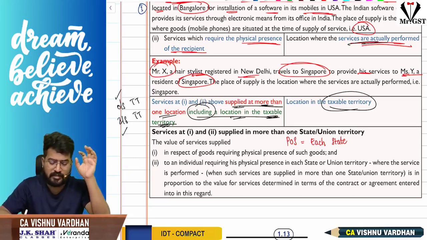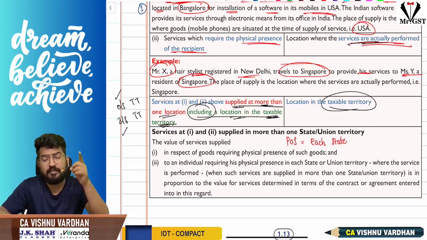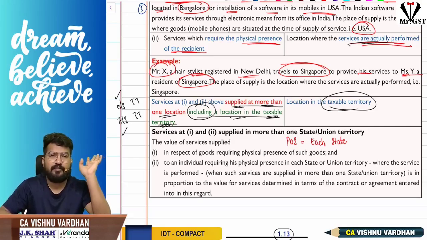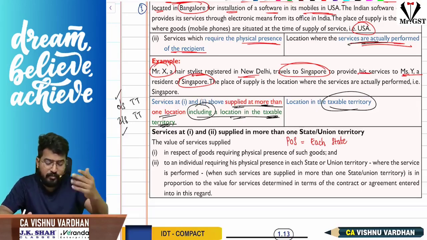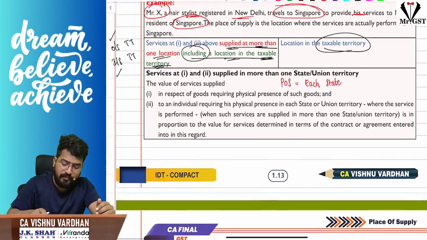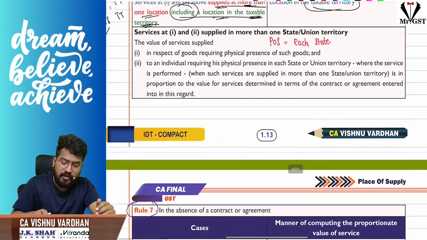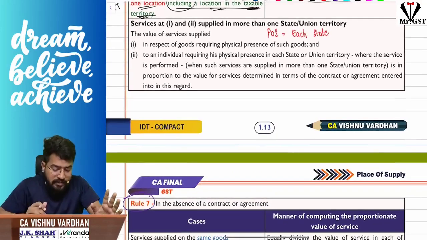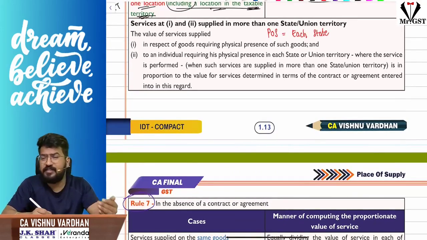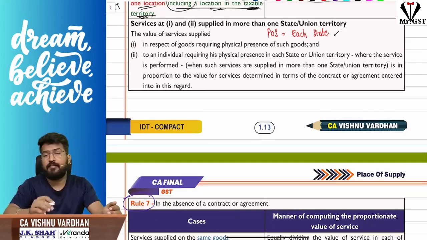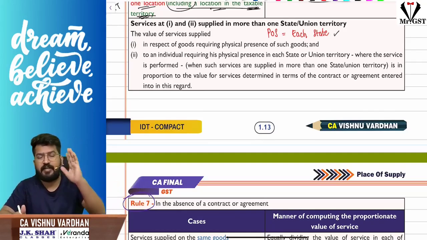In such cases, what is the place of supply? The place of supply will be location of taxable territory. Clear? So that is the point. Here another interesting part is, if this is happening in more than one state or union territory, as we have seen in so many cases in section 12, each state will be taken as place of supply.